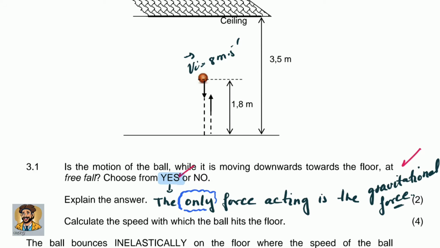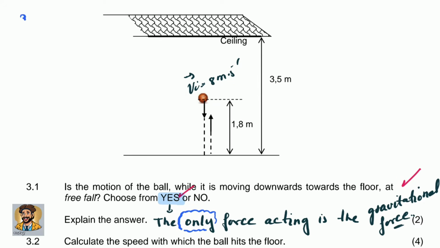Question 3.2: Calculate the speed with which the ball hit the floor. Question 3.2 is quite simple. The data is in the picture, guys. We have 1.8, that is the displacement. So we don't have to write all the data because it's in the picture. However, I'm going to write down is positive. Direction is always important. Why did I select down as positive? Because the object is moving only down, so it wouldn't make sense to say up is positive here.